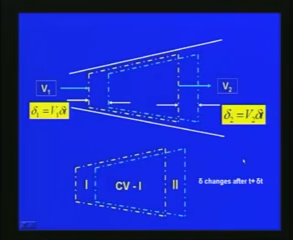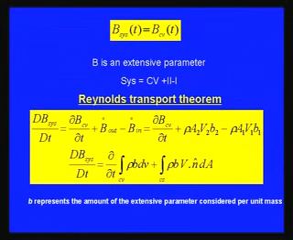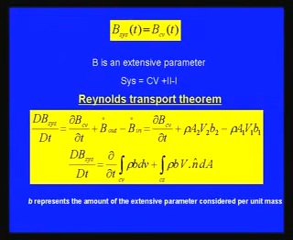Now for the extensive parameter which we have described, according to the Reynolds transport theorem, we can write dB by dt with respect to the system as del B CV by del t plus the changes taking place with respect to inflow and outflow, B out minus B in. That is, with respect to time, how much is coming into the system and how much is going out of the system. That is the Reynolds transport theorem.